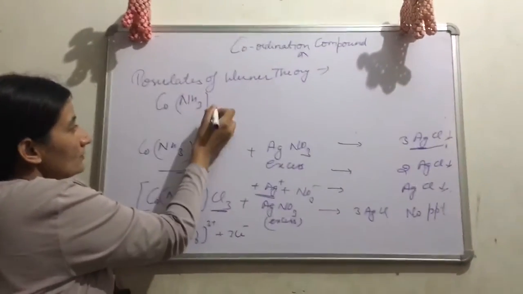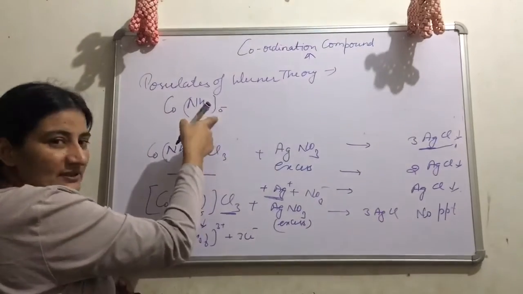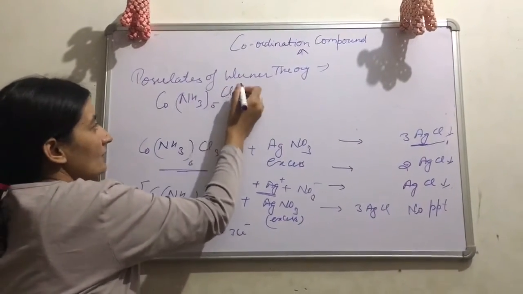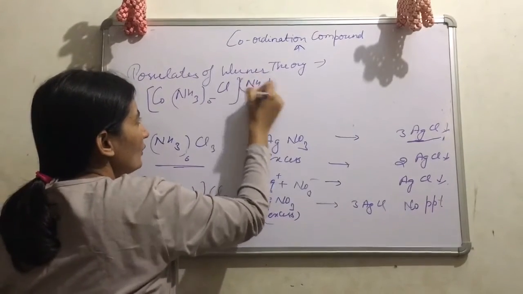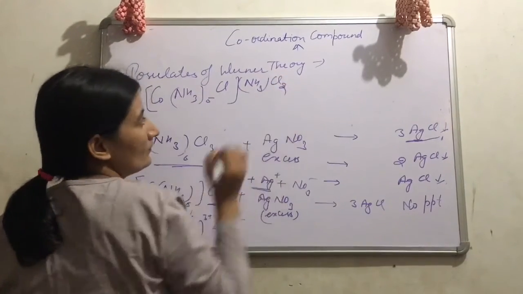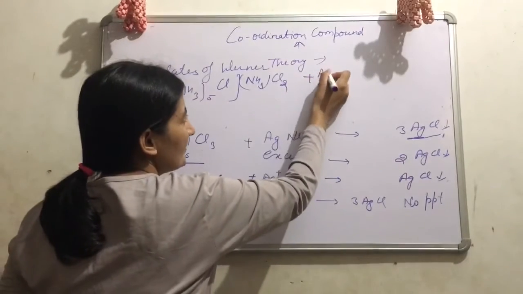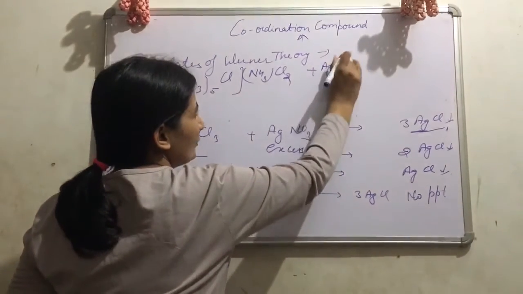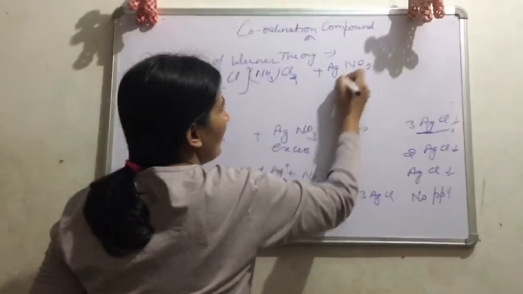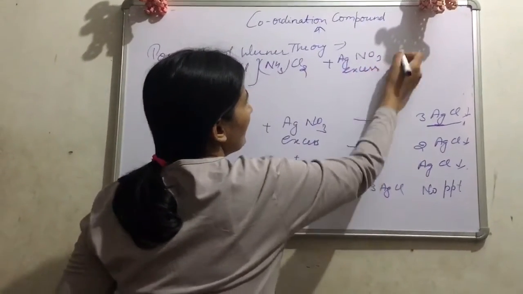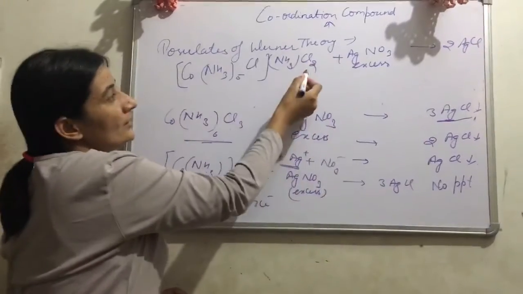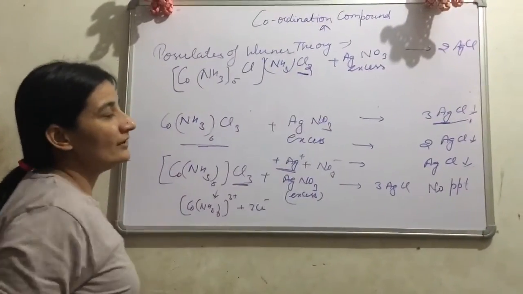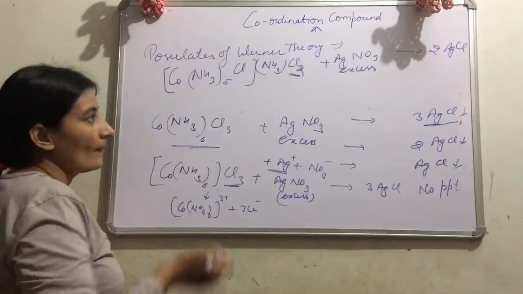So 5 NH3 are present inside and 1 Cl. 1 NH3 is present outside and 2 chloride ions, Cl2. Then it will react with AgNO3 in excess and it will form 2 AgCl. Why 2 AgCl? Because only 2 chloride ions it will give on dissociation.